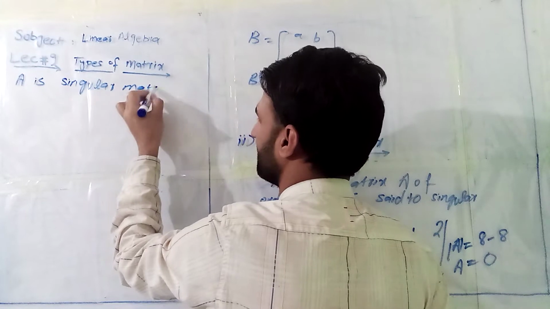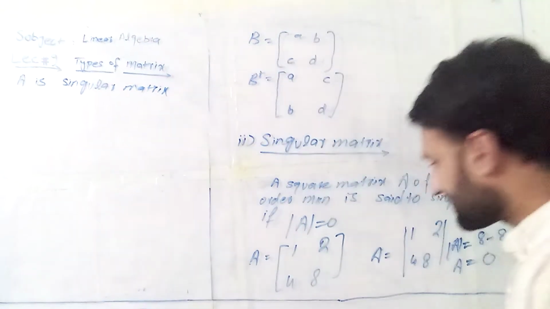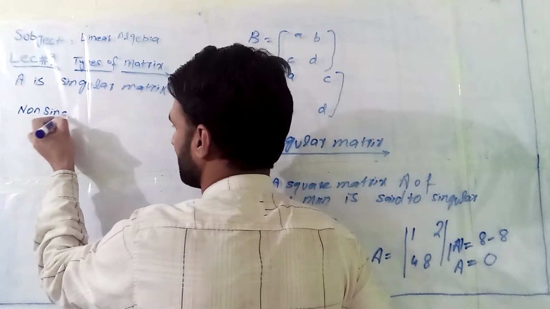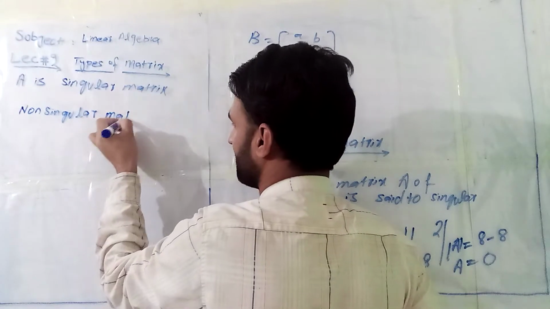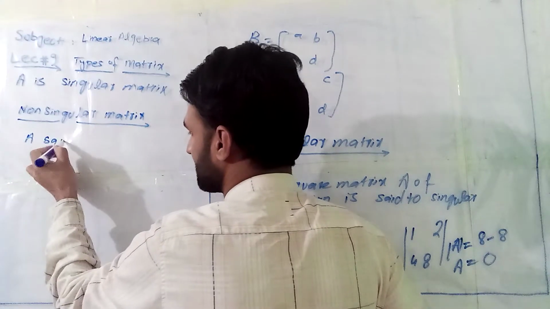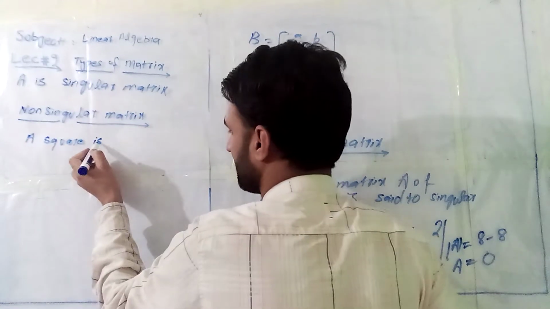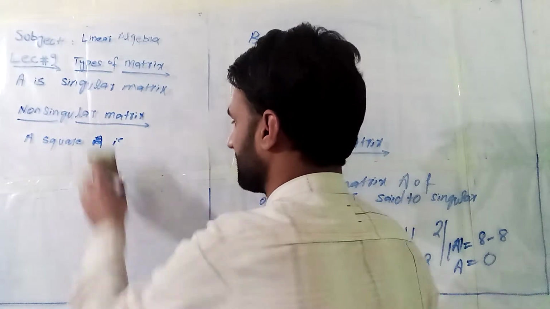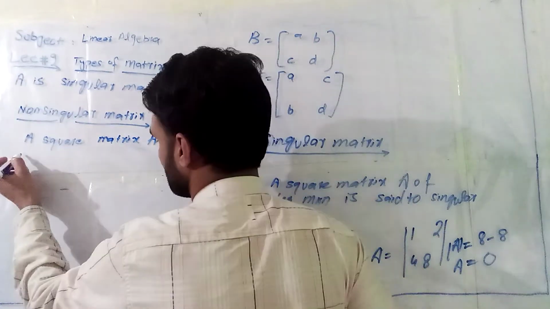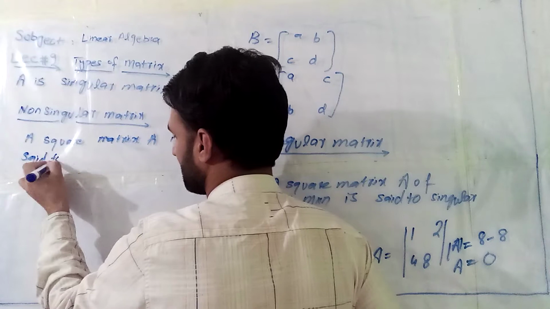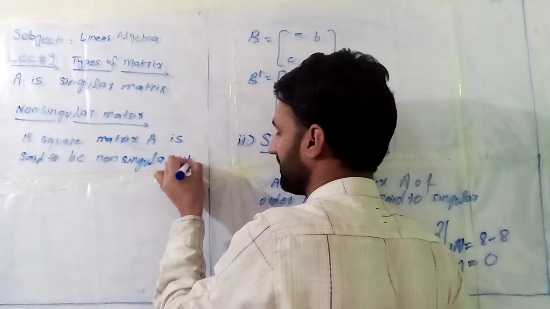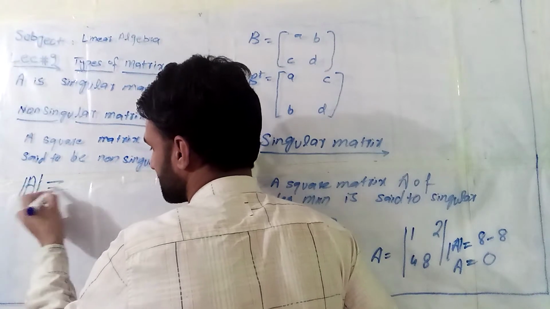A non-singular matrix: a square matrix A is said to be non-singular when the determinant of A is not equal to 0.